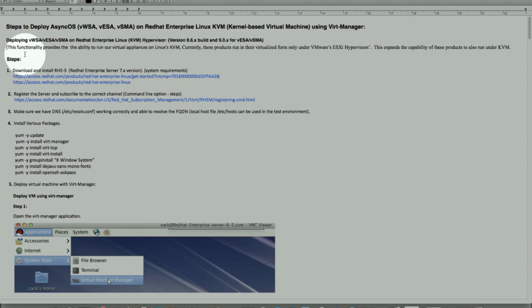So what ability will this functionality give us? This will provide an ability to run these virtual appliances on a Linux KVM, which is a kernel-based virtual machine. It runs on the hypervisor itself. Currently these products are virtualized only on the VMware ESXi hypervisor, which is 100% supported on the UCS C-Series chassis. And that will expand our ability to deploy these products on hypervisors other than ESXi.